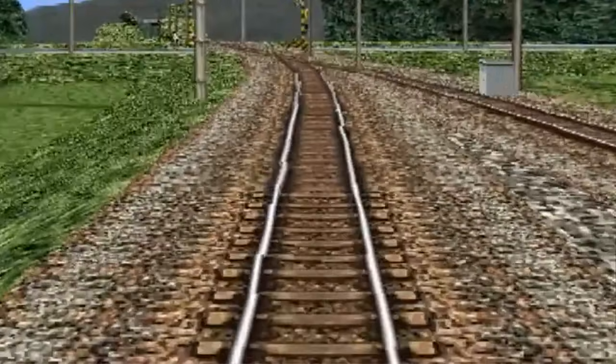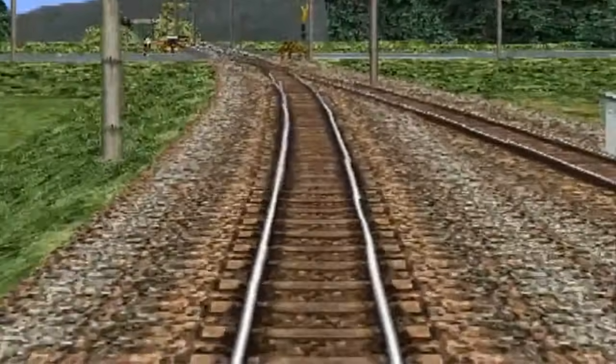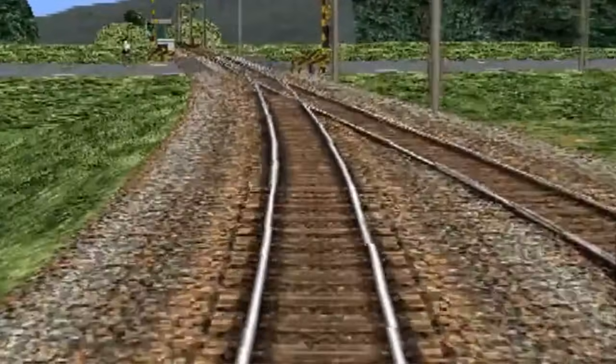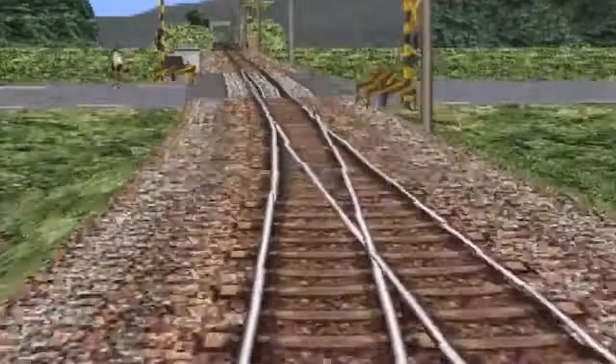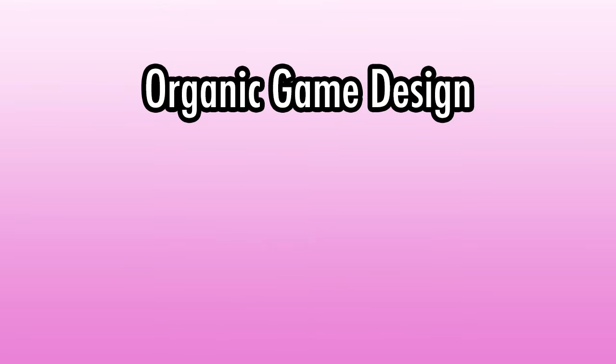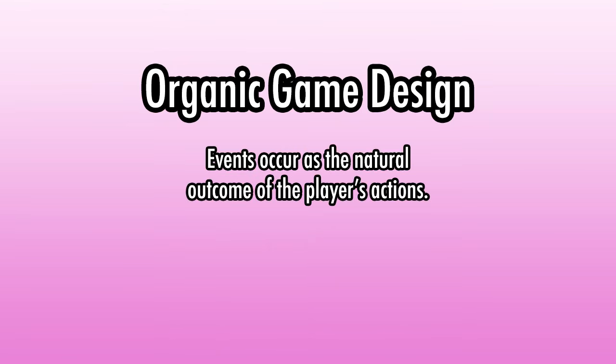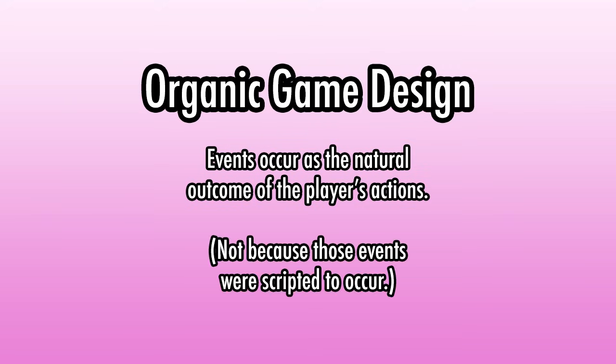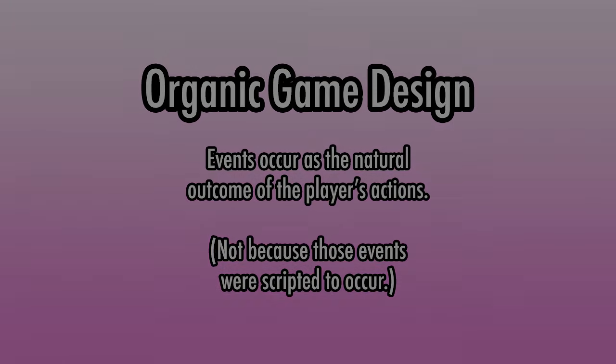I decided that I would not be satisfied with just giving Kokona's event directly to Osana. I decided that I wanted the event to feel organic. In other words, I want events to occur as the natural outcome of the player's actions, not because those events were scripted to occur. Now I'll tell you the various ways that I've tried to achieve this.